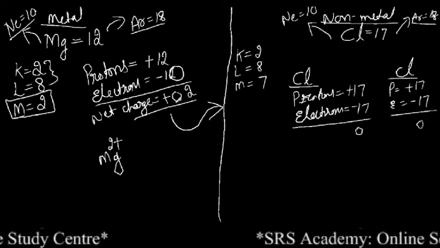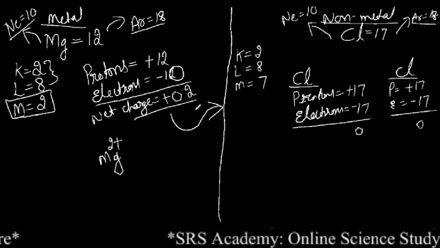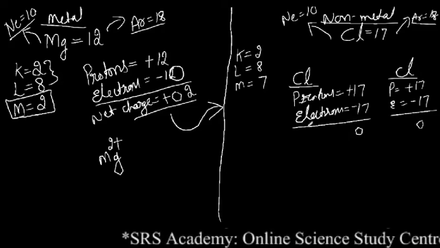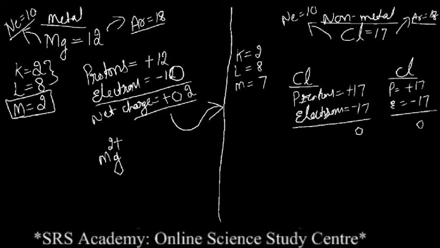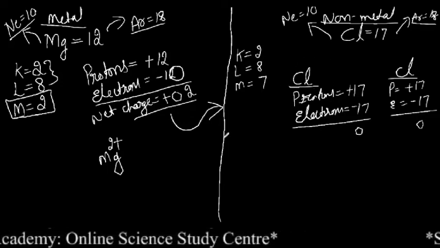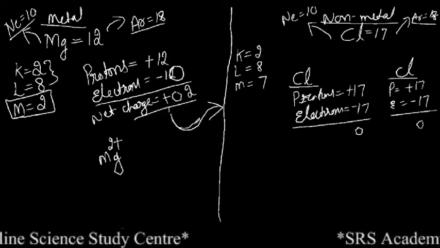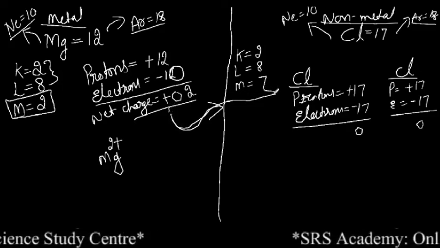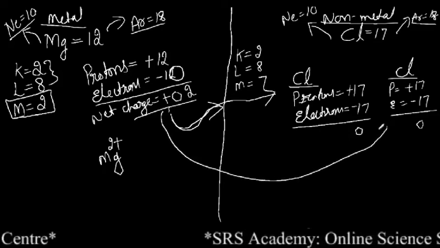So when this magnesium loses 2 electrons, keep it in mind, 1 chlorine cannot gain the 2 electrons because the valency of chlorine is only 1. So 1 chlorine needs only 1 electron. So for that reason 1 electron from the magnesium is gained by 1 chlorine and another electron will be gained by another chlorine.